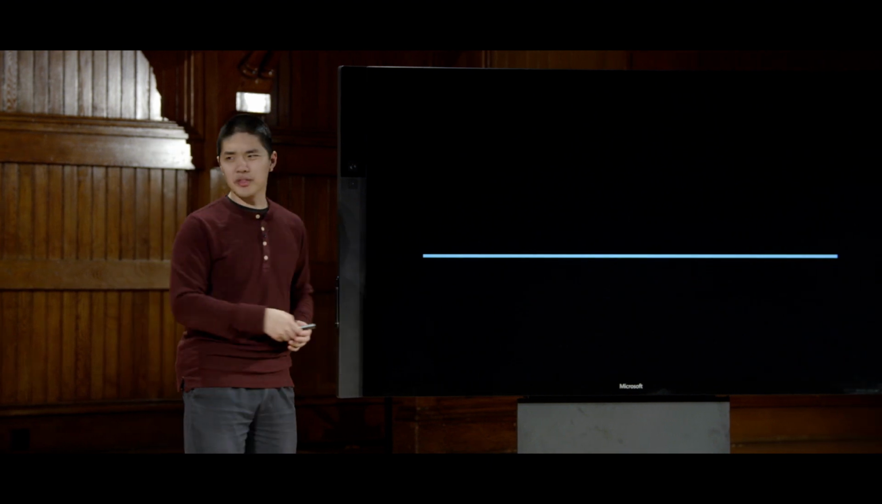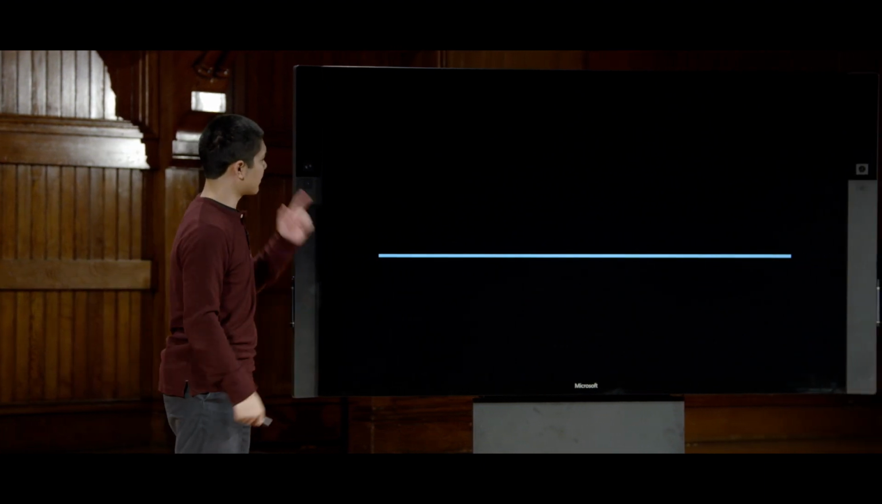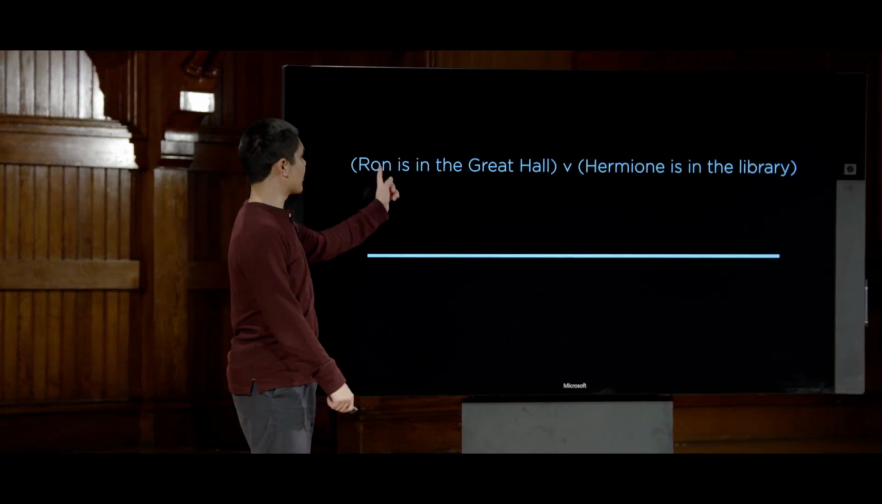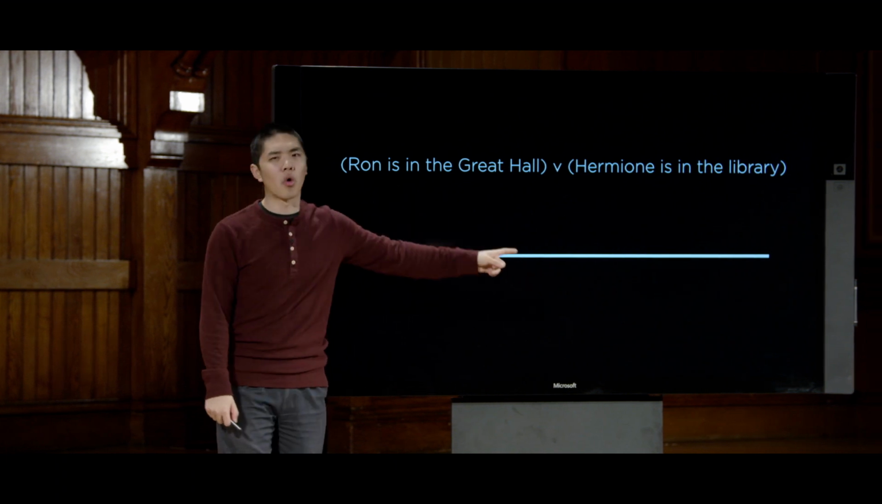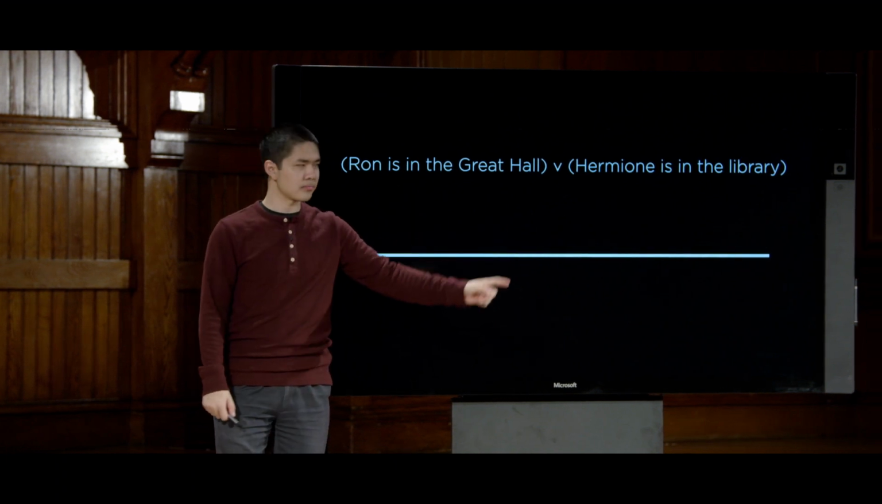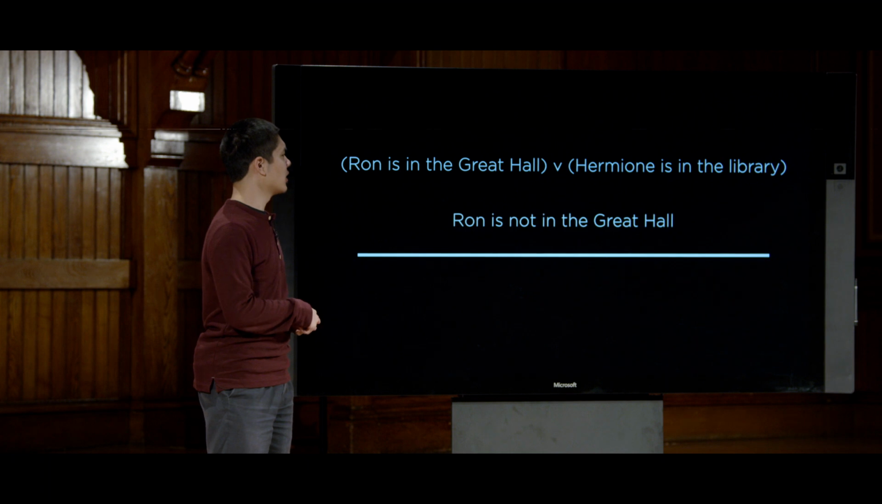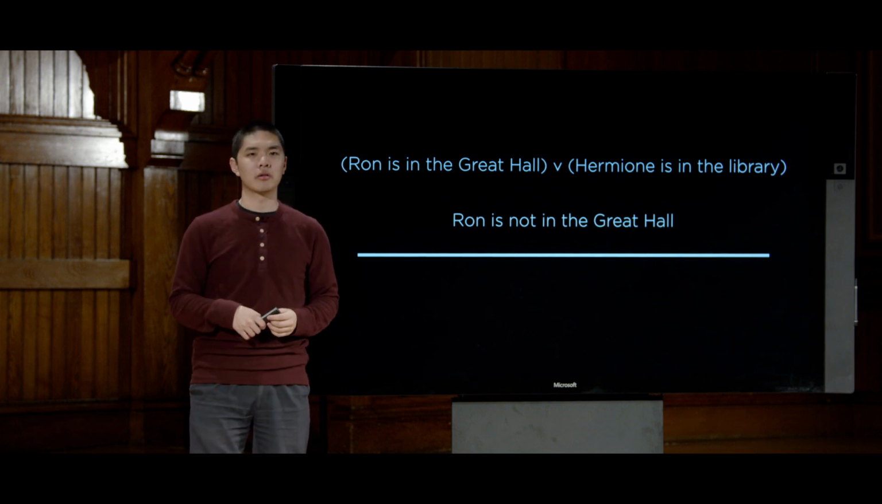And resolution is based on another inference rule that we'll take a look at now, quite a powerful inference rule that will let us prove anything that can be proven about a knowledge base. And it's based on this basic idea. Let's say I know that either Ron is in the Great Hall or Hermione is in the library. And let's say I also know that Ron is not in the Great Hall.